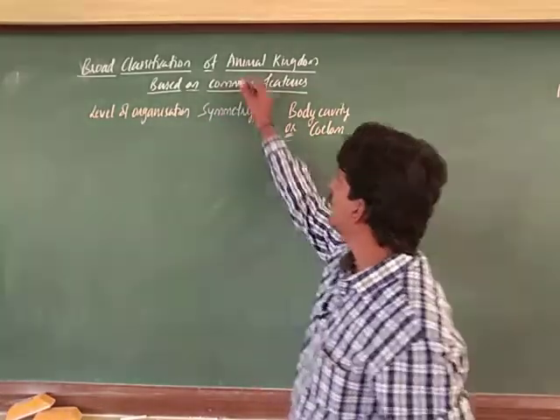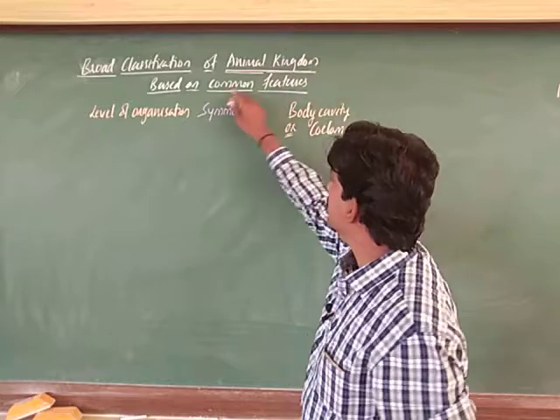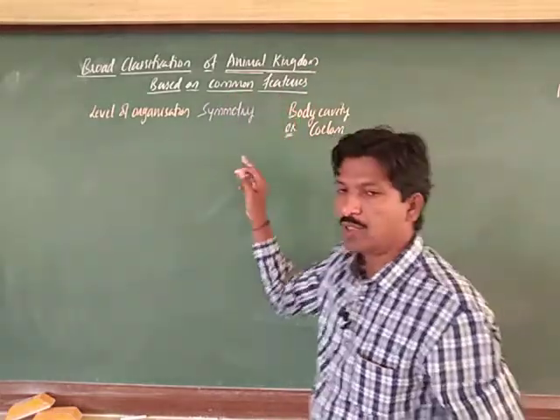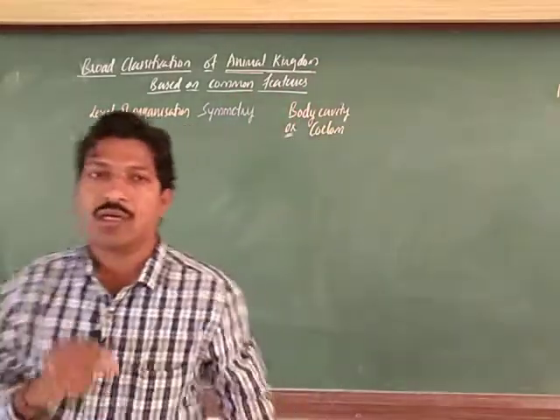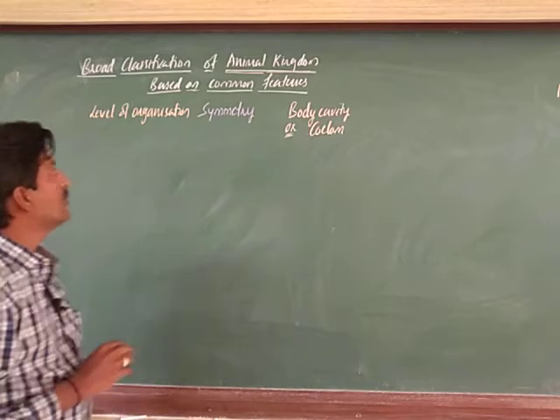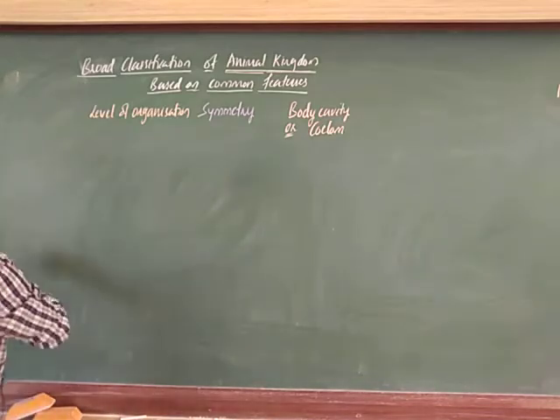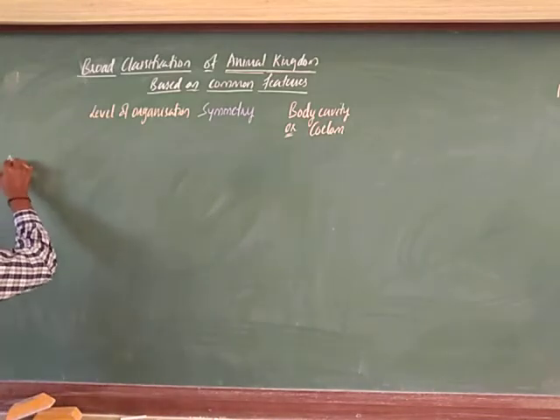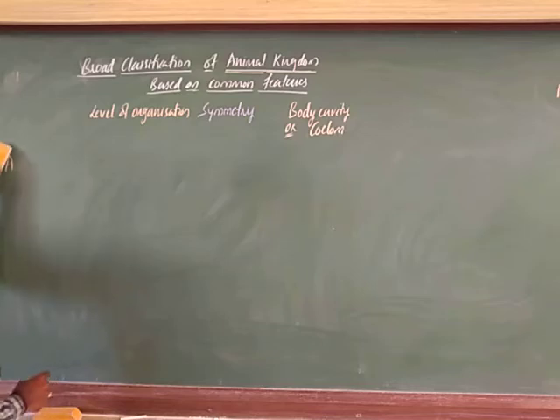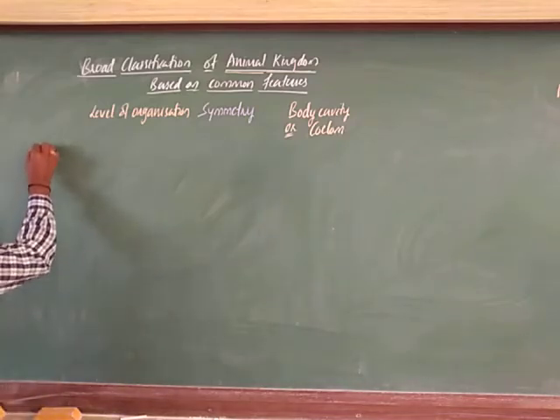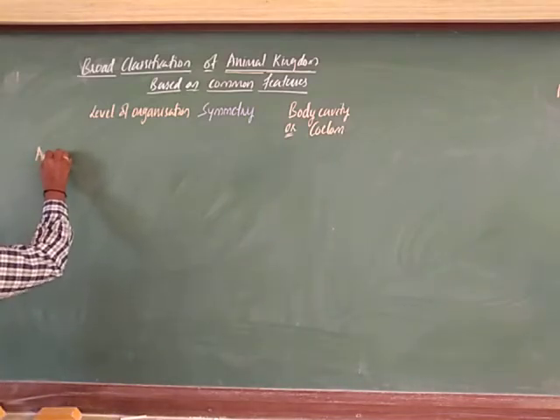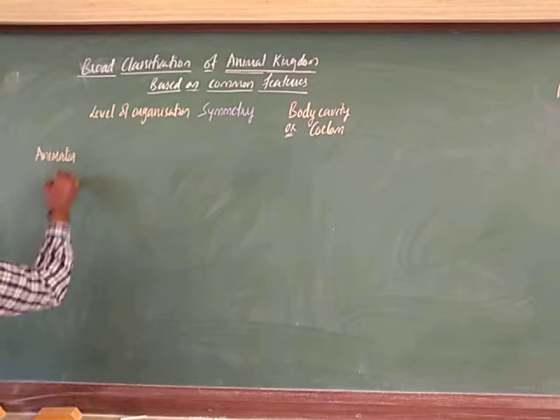So, the animal kingdom can be classified based on common features. This is what we are taking as criteria for the classification here. So, first I will write here animal kingdom, kingdom Animalia.